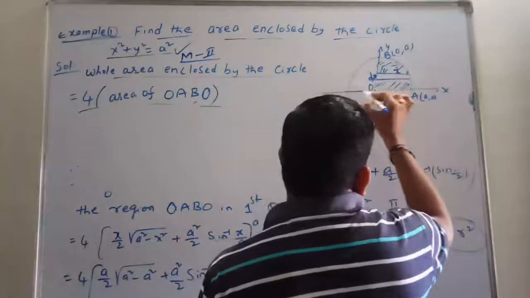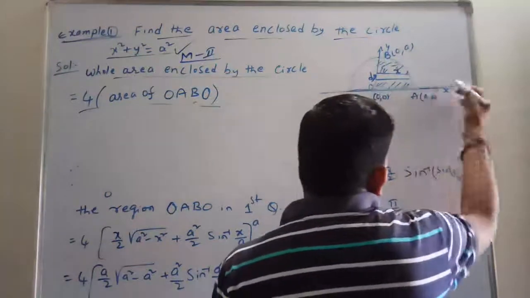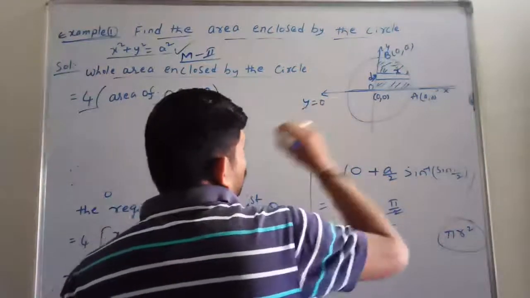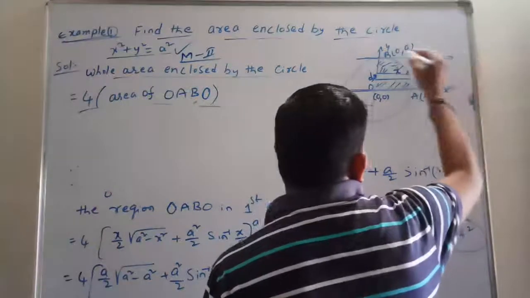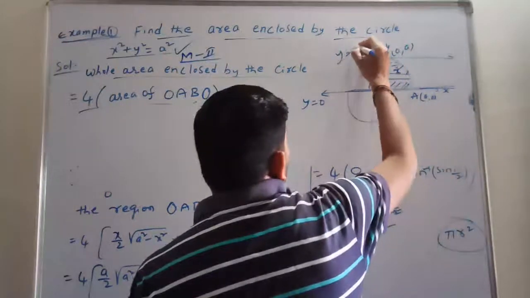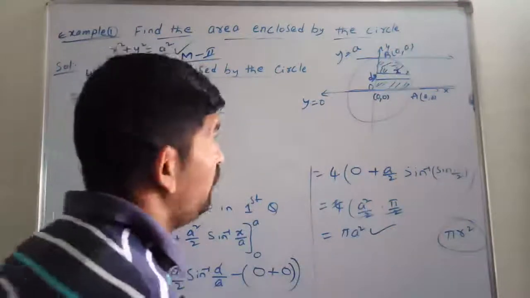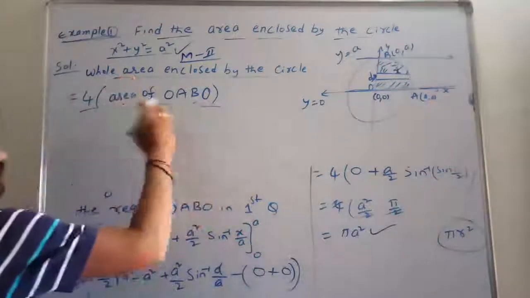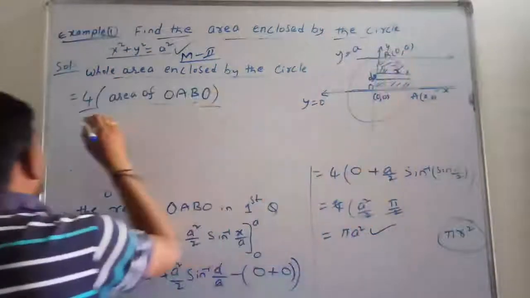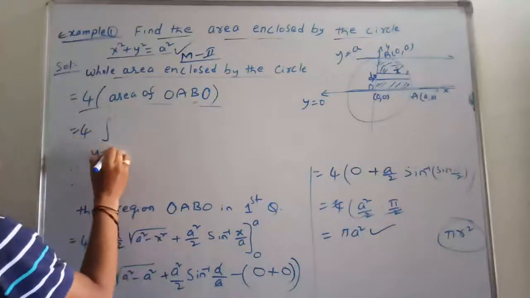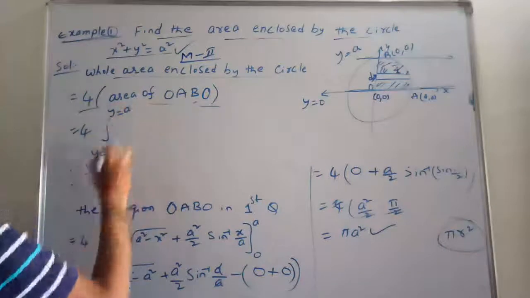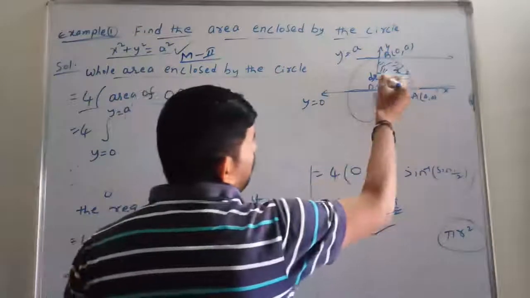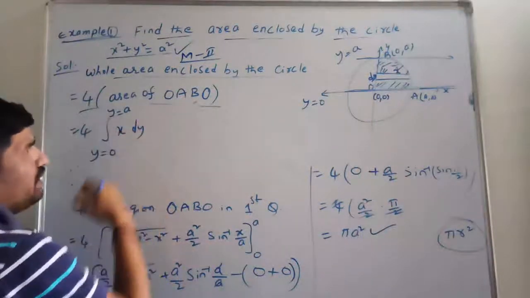So see friends, this is the lower limit, where y is equal to 0, and this is the upper limit, y is equal to a, not x is equal to a. We are writing y is equal to a. So now we can write 4 into area of O A B O. Now it is 4 into integration. This is y is equal to. Next we write not y into dx, but x into dy. This is method number 2: x into dy.